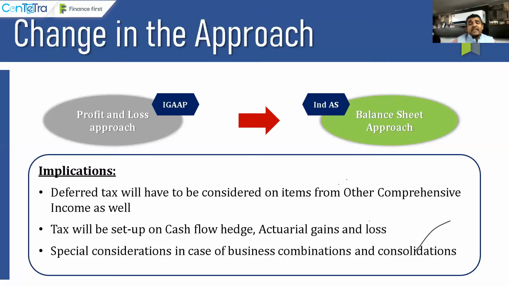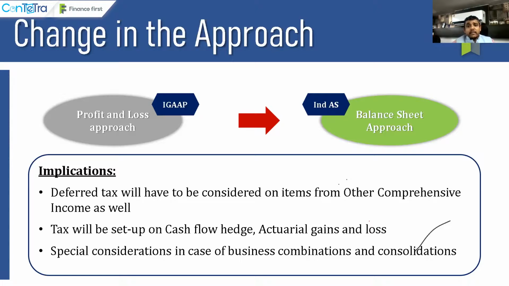Similarly, what is a cash flow hedge? Cash flow hedge is typically for your highly probable forecast transaction. The mark-to-market profits or losses or the fair value will always go to your cash flow hedge reserve. Now, one is technical, one is logical. Now, technically speaking, on cash flow hedge, if it is going to OCI, when you are going to realize this cash flow hedge, it will go to P&L.